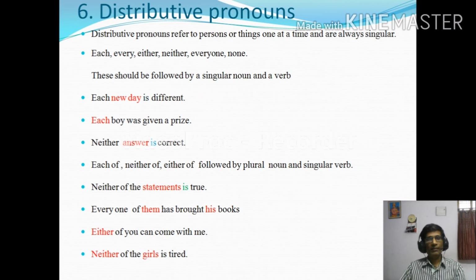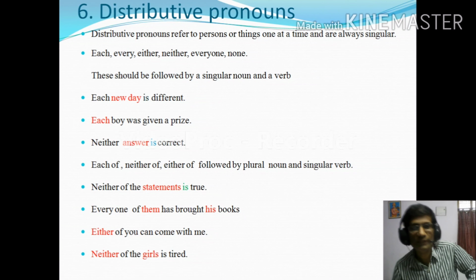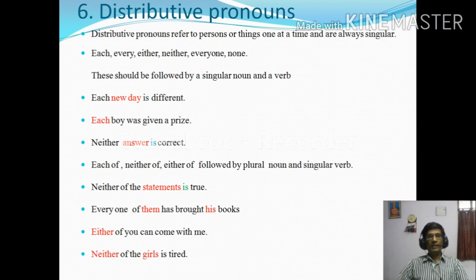Second, "Every one of them has brought his books." "Either of you can come with me." "Neither of the girls is tired." So whenever you use neither of, use a plural noun and a singular verb. But when you use neither or either alone, use a singular noun and a singular verb. So that is the difference between either, either of, neither, neither of.